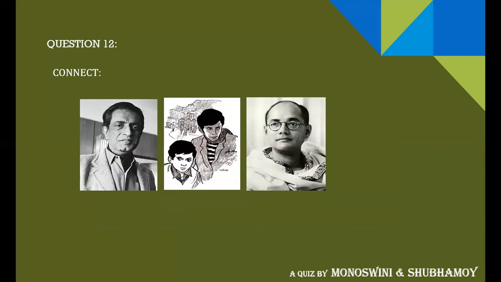Three pictures are given, connect them, and I'll provide an additional clue in this question. The first picture is of Satyajit Ray, legendary filmmaker. The second picture is of Feluda and Topshe. Feluda is a fictional character by Satyajit Ray. And the third picture is of Subhash Chandra Bose. You have to say how these pictures are connected.